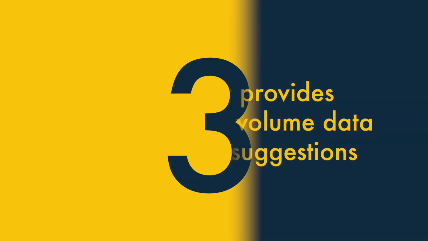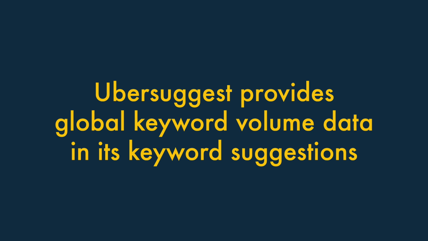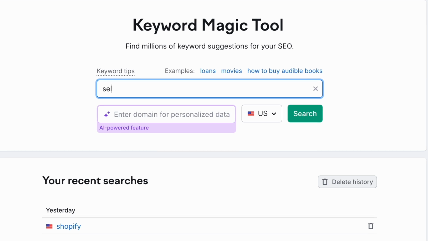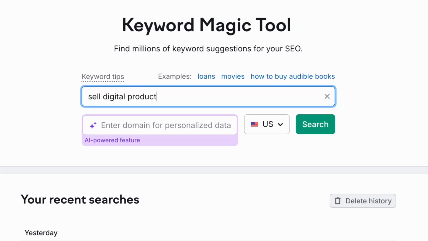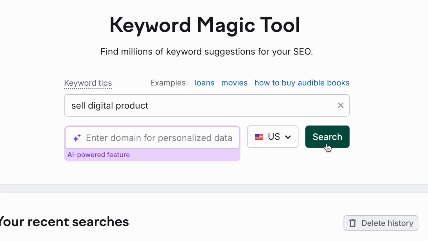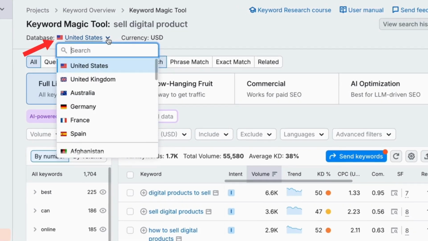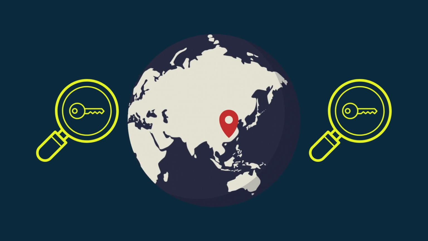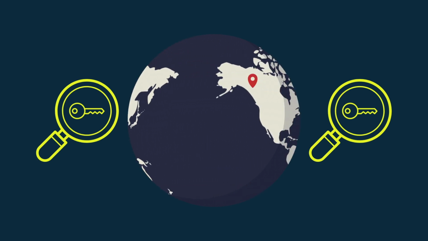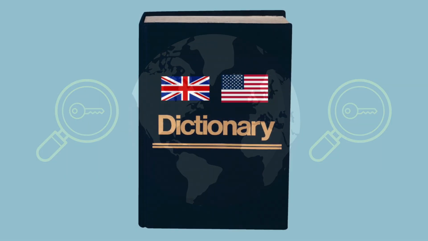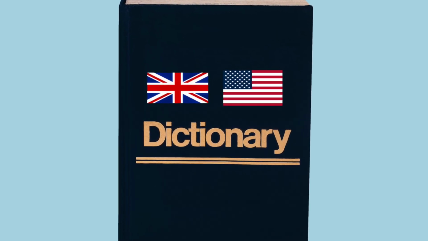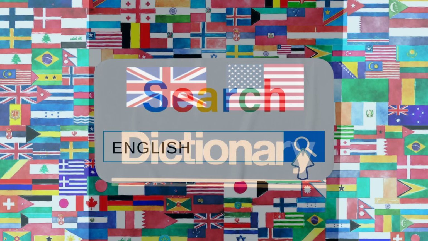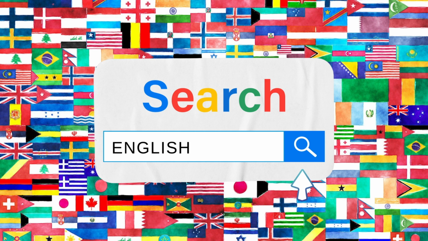3. Ubersuggest provides global keyword volume data in its keyword suggestions. When you use Semrush's keyword research tool to display keyword suggestions for a particular phrase, the results are provided on a per-country basis only. But there are times when it would be more helpful to see global search volumes for keyword suggestions. This is particularly the case where English language keywords are concerned, because use of English for search queries is not restricted to English-speaking countries.